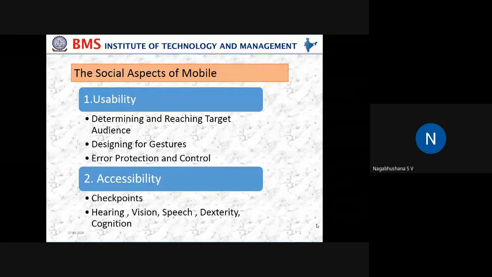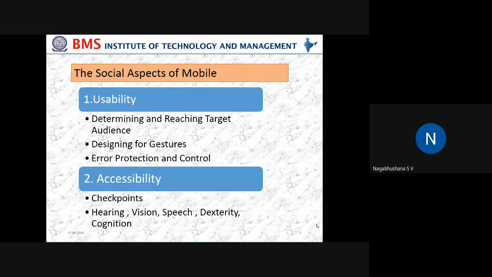Also I discussed intervening scenes, where there was discussion about the home screen and splash screen, as well as the loading screen. So this was the broad information that I discussed in the previous class with respect to the mobile interface. So today, let us talk about the social aspects of mobiles.